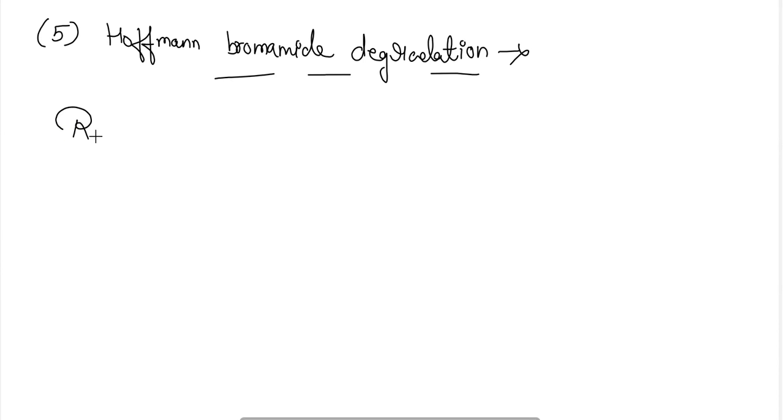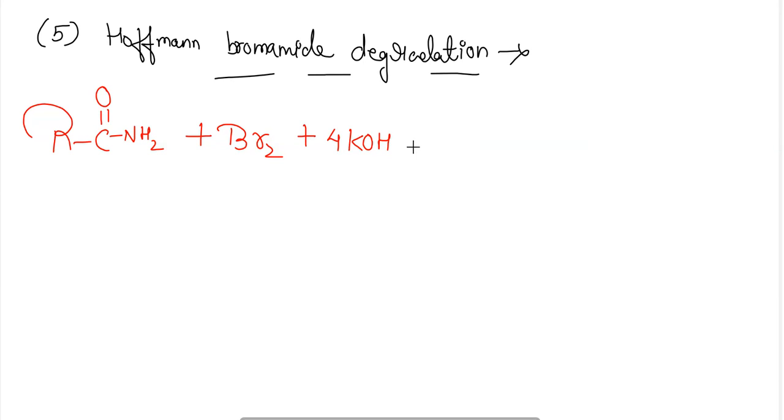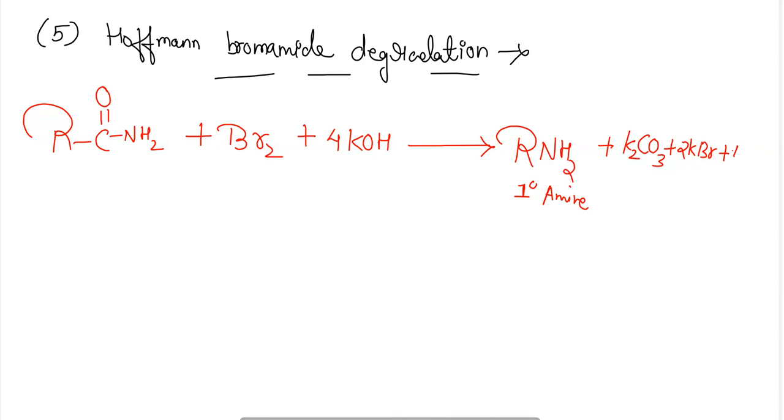So here the general reaction I am writing out: RCONH2, that is amide group, in the presence of bromine and an alkali. Here we will obtain one carbon less amine with potassium carbonate, potassium bromide, and 2 molecules of water.